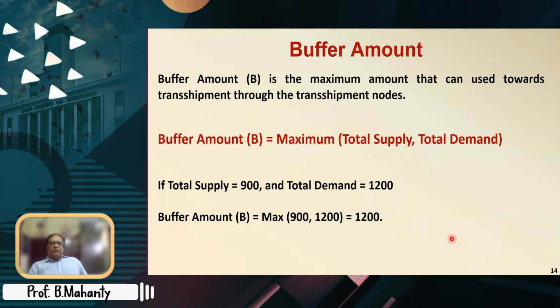Then we have to define another very important concept, which is known as the buffer amount. The buffer amount is the maximum amount that can be used towards transshipment through the transshipment nodes. So, buffer amount B is the maximum of total supply and total demand. If total supply is 900 and total demand is 1200, then the buffer amount would be the maximum of 900 and 1200, that is 1200.